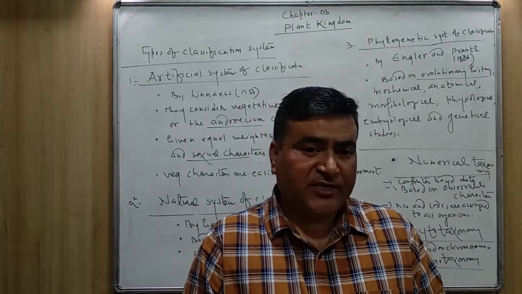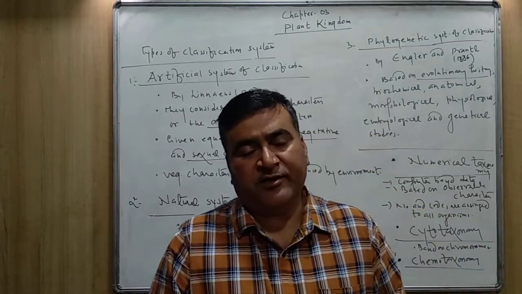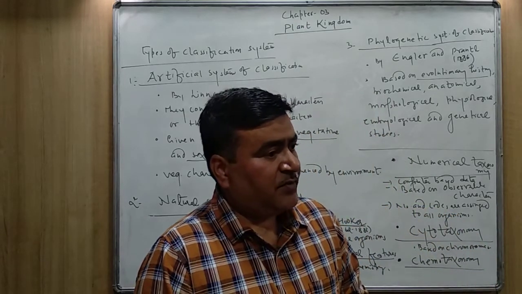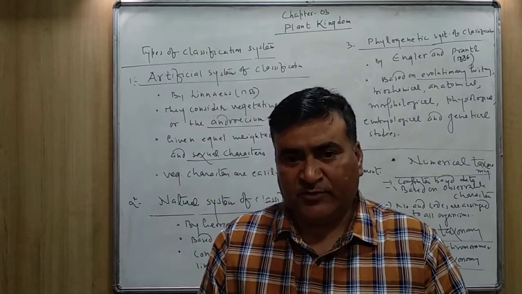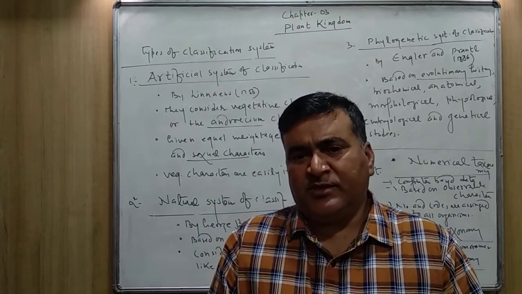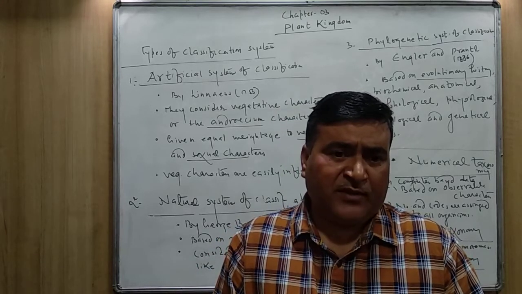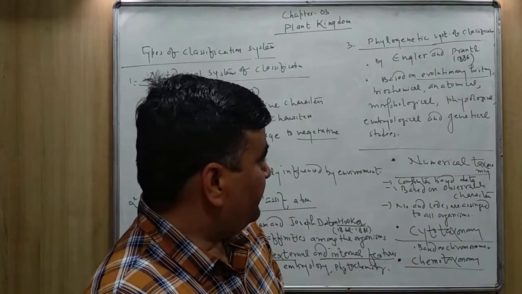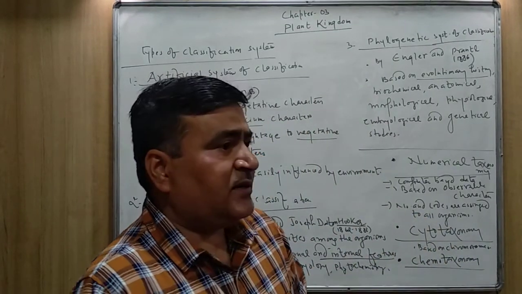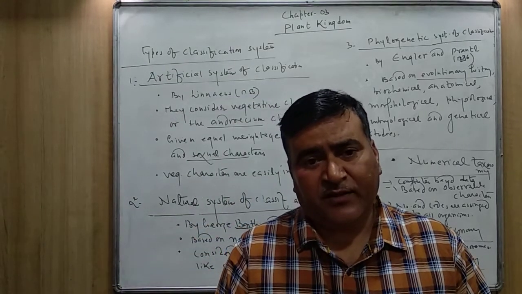Till the time you have not studied all the kinds of the chromosome, but in the cell chapter definitely I will teach you about the chromosome, the kinds of the chromosome. But the chromosomes are of different types, and accordingly we can study whether the plants are correlated to each other or not.